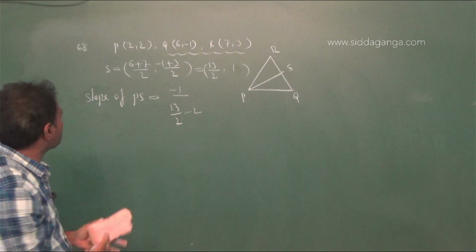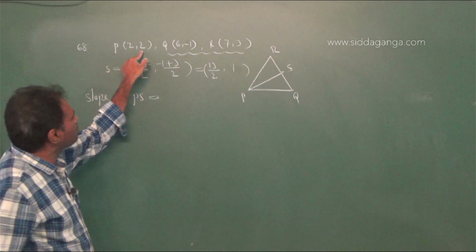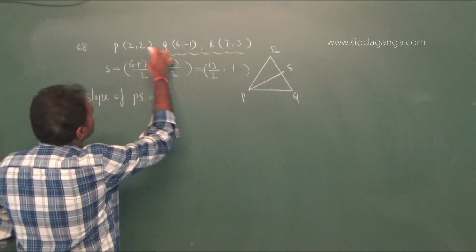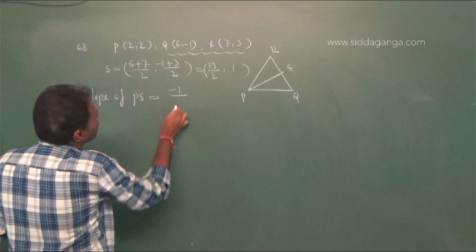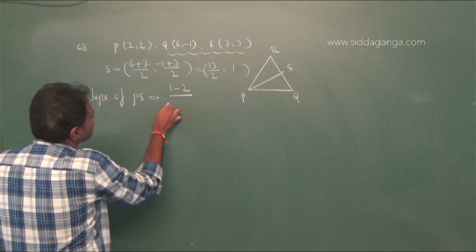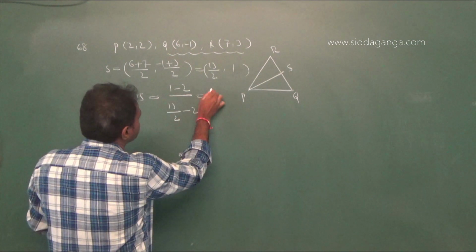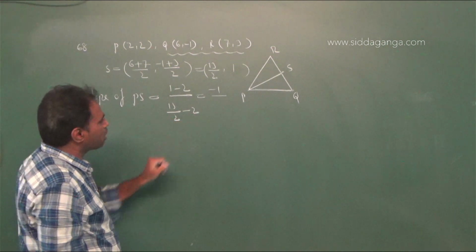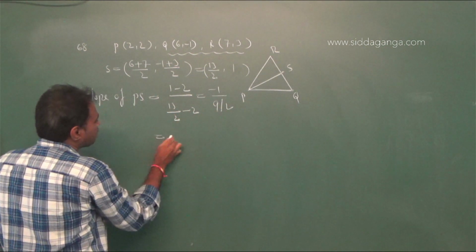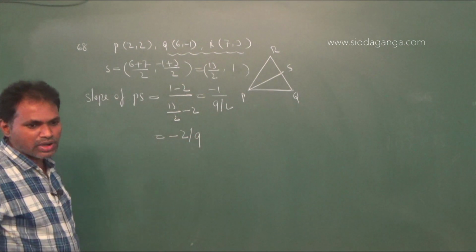Therefore the slope of PS: P point is (2, 2) and S is (13 by 2, 1). Therefore 1 minus 2 is minus 1, and 13 by 2 minus 2 means 13 minus 4, that is 9 by 2. Therefore it is equal to minus 2 by 9. The slope of PS is minus 2 by 9.